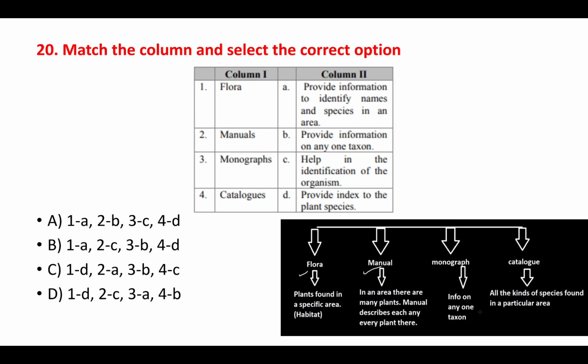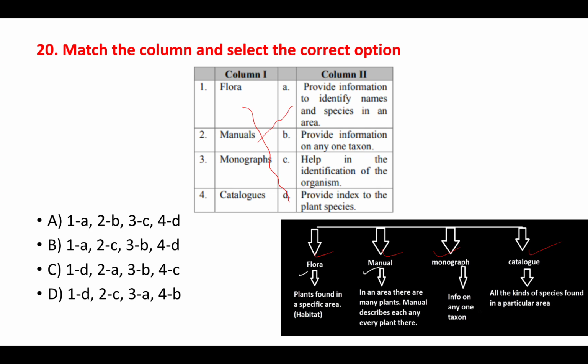Let's move towards the 20th question. You have to match the column and select the correct option. Again, the flora, manual, monograph and catalog. Flora provides an index to the plant species, and manuals provide information to identify names and species in a particular area.